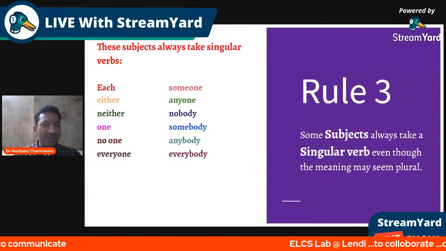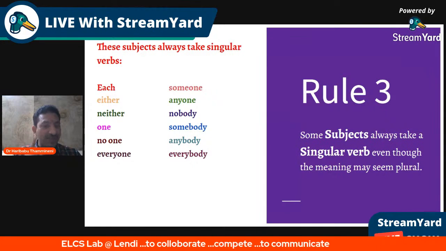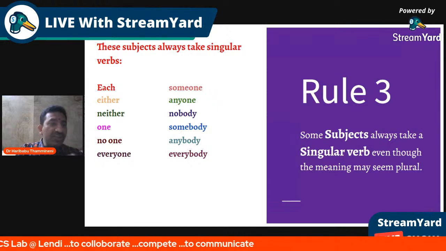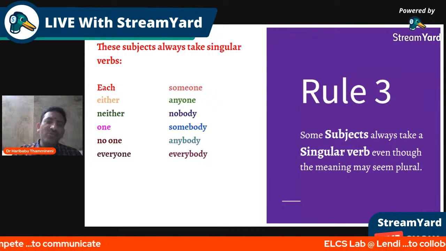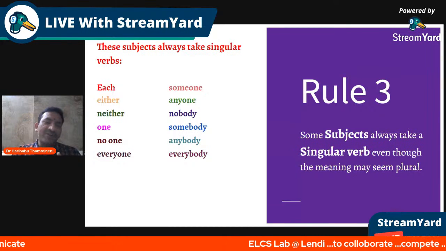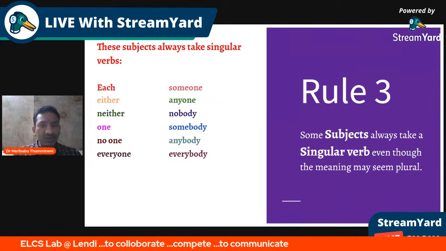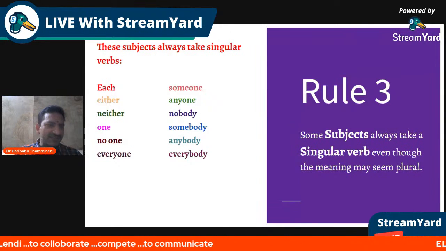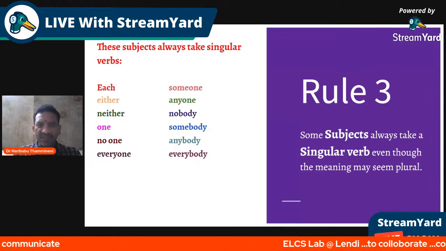Someone, it's already one. Anyone, it's already one. Nobody, one. Somebody, one. Anybody, one. Everybody, one. Similarly, neither: neither of two, not any one of the two. So one again there. No one is one. Everyone is one. So all these subjects are singular.